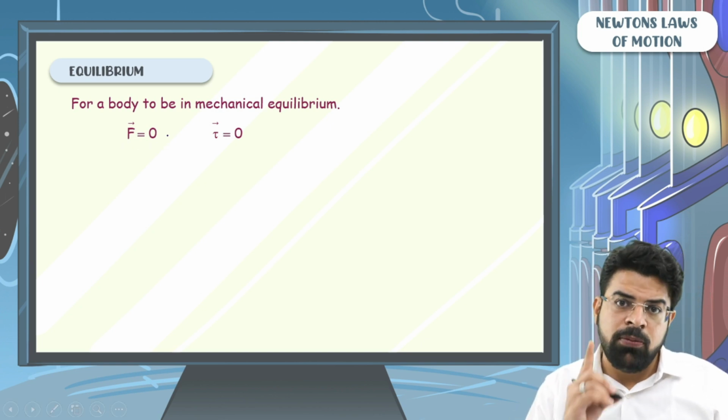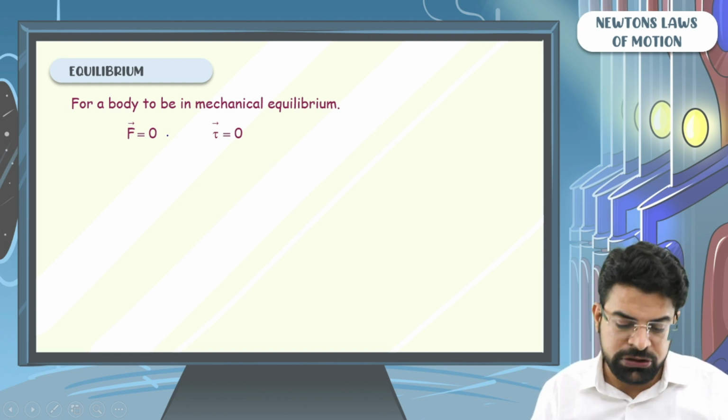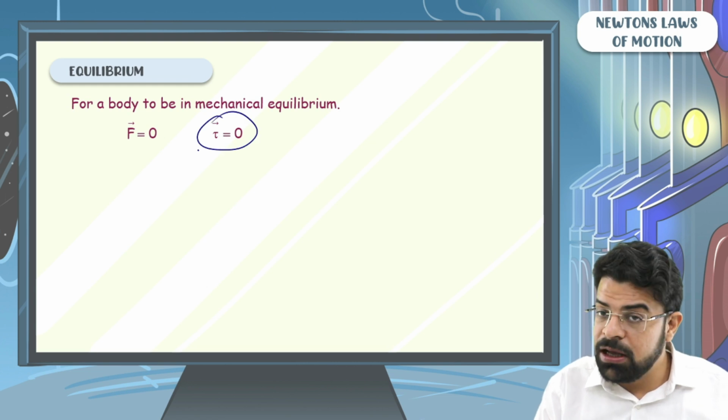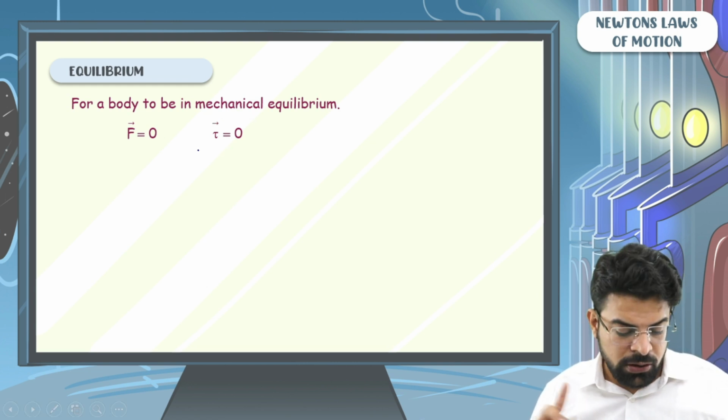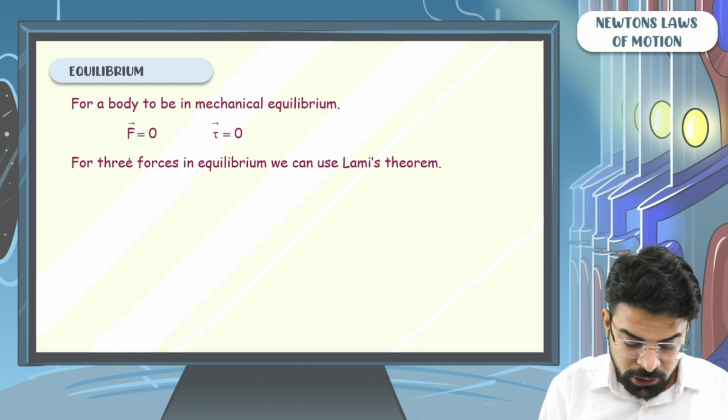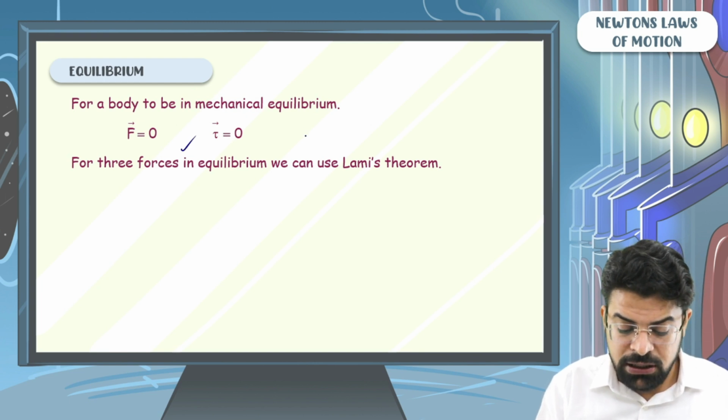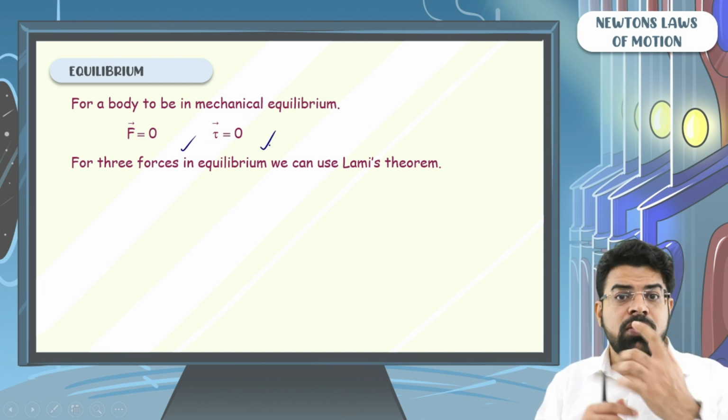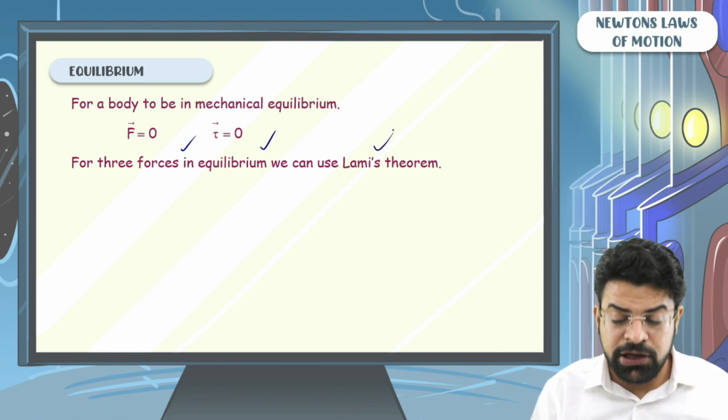So yes, a body which is in mechanical equilibrium can be moving with a constant velocity. We will talk about torque and omega in the topic of rotational. Right now, let's move on. If three forces are in equilibrium, meaning they cancel out each other vectorially, then we can use Lami's theorem.